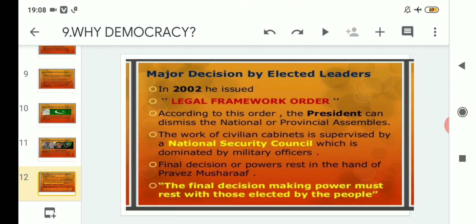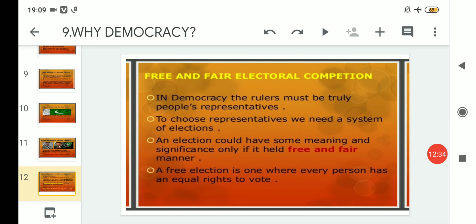because single-handedly he was controlling Pakistan through his military forces. That means he was declaring himself the chief executive. After that he was declaring himself the president. After that all his military officers were overlooking the National Security Council. So in both cases they were actually encouraging what? Non-constitutional or non-democratic process. Clear?